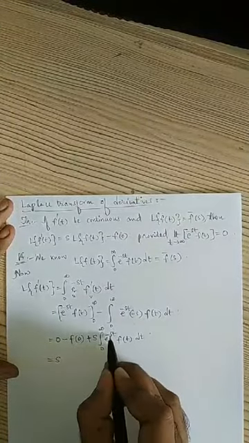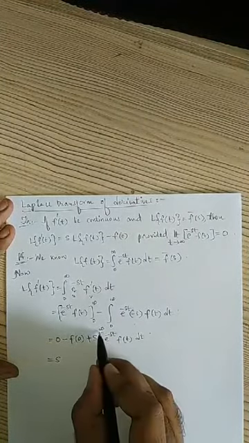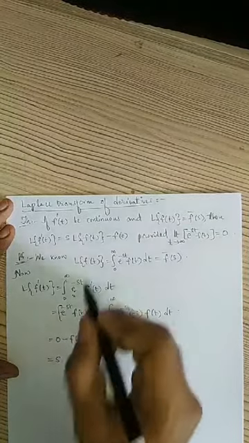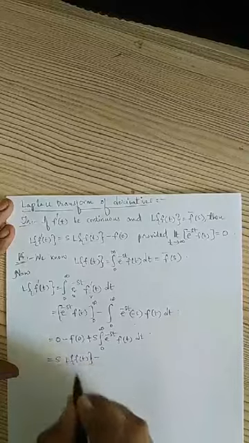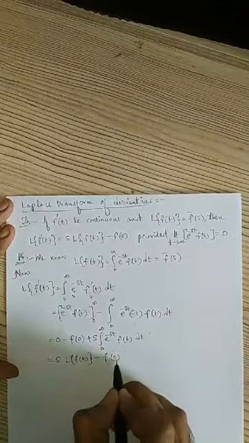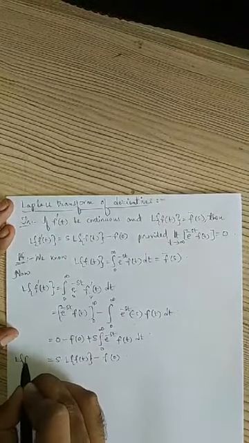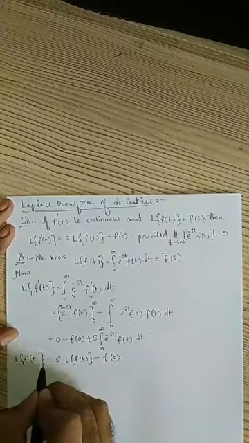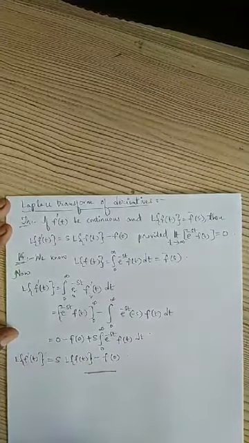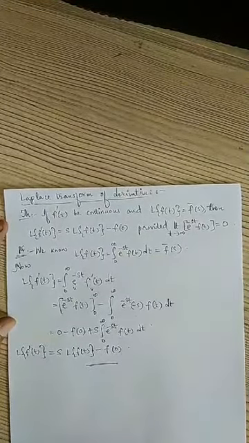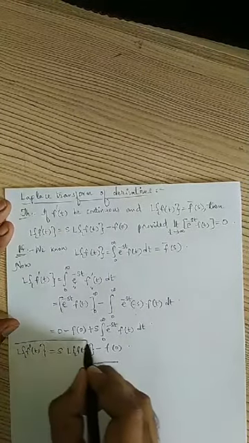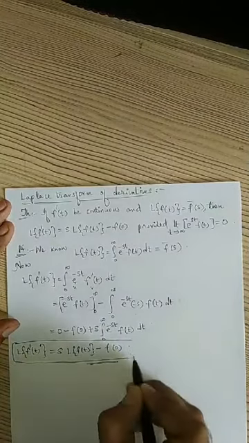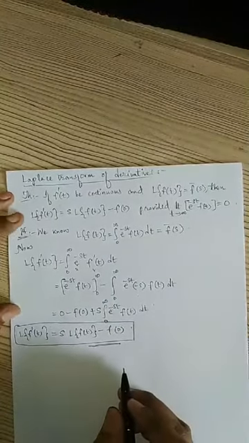Integral 0 to infinity e power minus st f of t dt. This whole term is nothing but Laplace transform of f of t, right? This minus f of 0. So this is the formula of our Laplace transform of f dash of t: s into Laplace transform of f of t minus f of 0, right? I'll put this in a box because we will be using this formula, and this formula is very, very important.